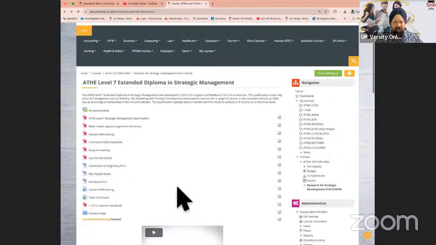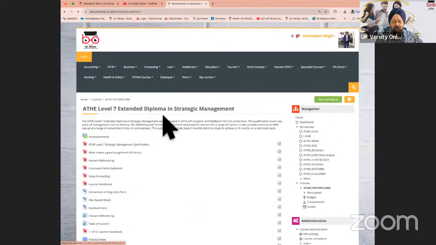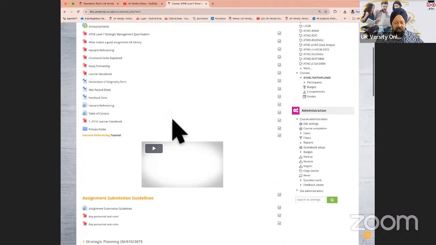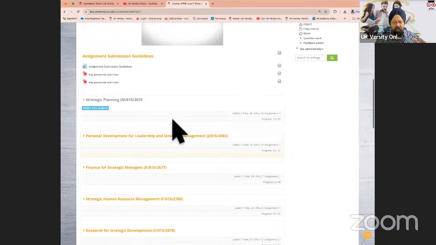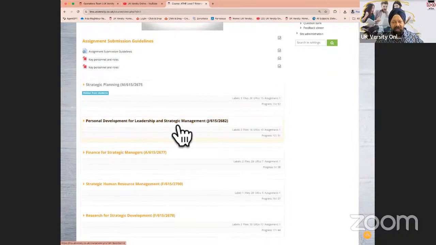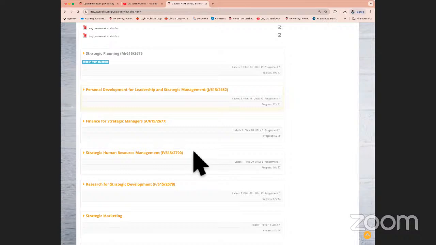So this particular system that you see is where you're going to get most of your teaching and learning content from: recorded sessions, ebooks, articles, journals, assignment briefs, and anything that is related for you to be able to study the course will actually come from this system. Is that okay? Yes, yes.